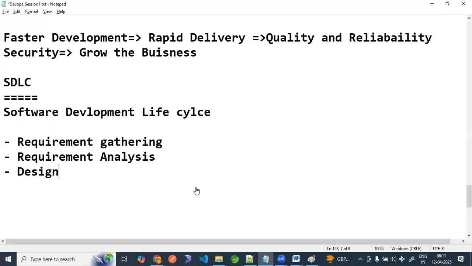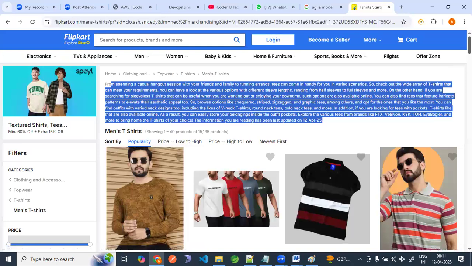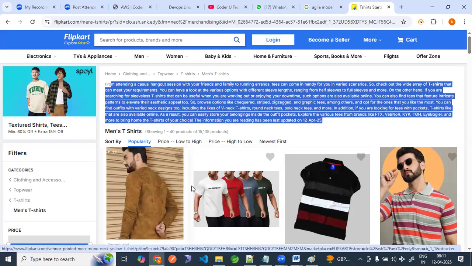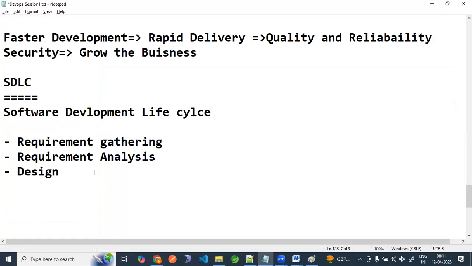They cannot use a Shah Rukh Khan image or a Rajinikanth image, right? Then they will send a notice to Flipkart asking why you are using our image in your brand. Everything is a documented process. Everything, they have to follow rules and regulations. If you use a model's image, he is already hired. This is not a small thing, right? Design and planning come under SDLC.